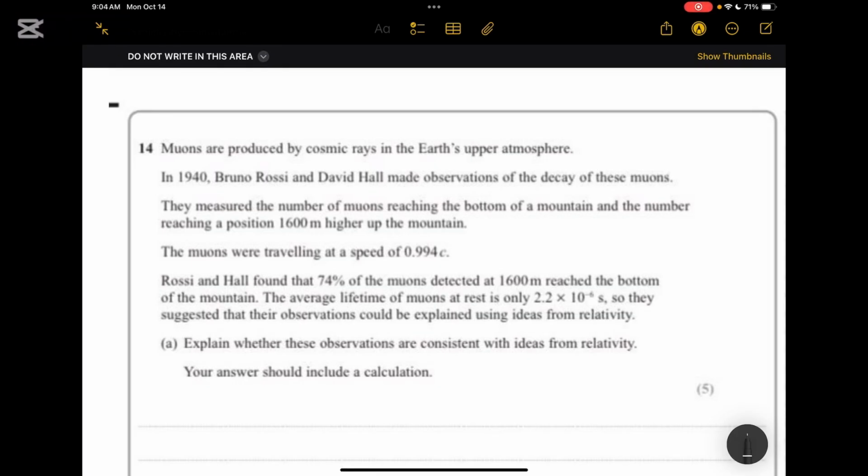Hi guys, assalamu alaikum. So let's solve question number 14 from January 2021. This is a particle physics question which is related to special relativity of Einstein. So let's solve this question.